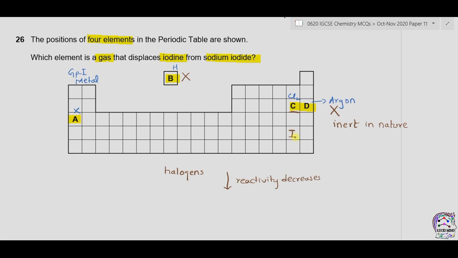As iodine is below chlorine in group 7, chlorine can easily displace iodine from sodium iodide. The reaction will be: chlorine plus sodium iodide makes sodium chloride along with iodine. The correct answer is therefore C.